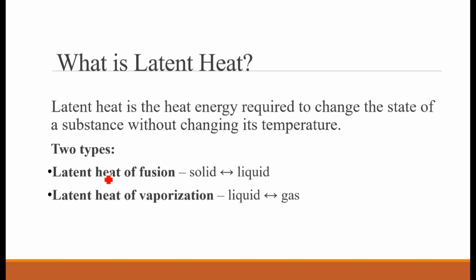So it has two types. One is latent heat of fusion and the second is latent heat of vaporization. Fusion means changing from solid to liquid. This is also the changing of a state. Solid is the state and liquid is the state. So changing state from solid to liquid is called latent heat of fusion, but in this topic we will discuss just the latent heat of vaporization, which is from liquid to gas.